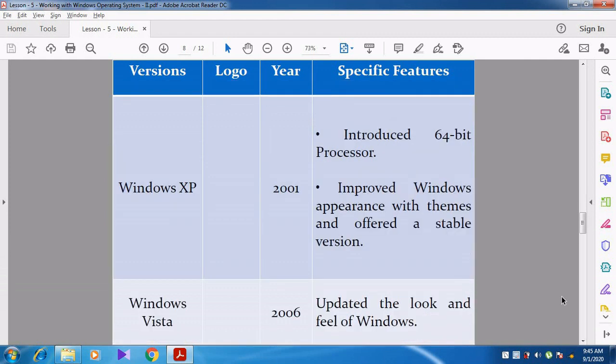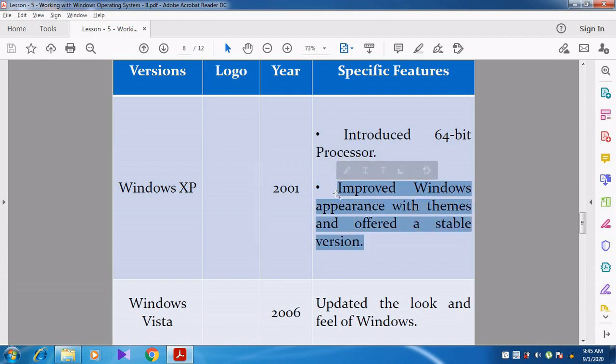And then Windows XP. Most of you know about Windows XP. It was developed in the year 2001, and it contains a 64-bit processor. There they developed the 64-bit processor, and they improved the Windows appearance with themes and offered a stable version.